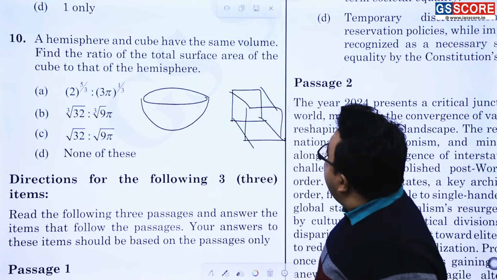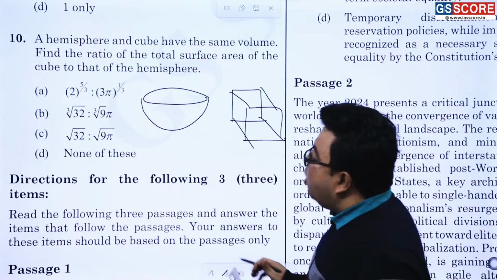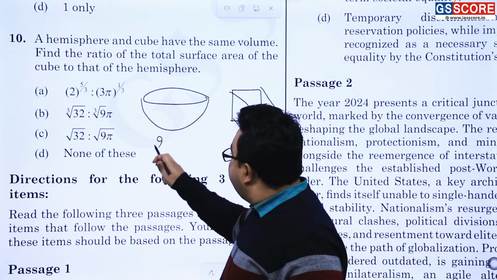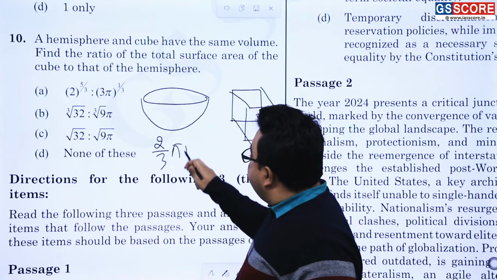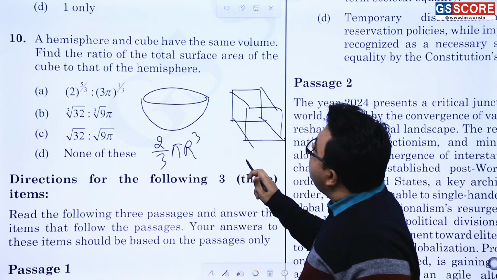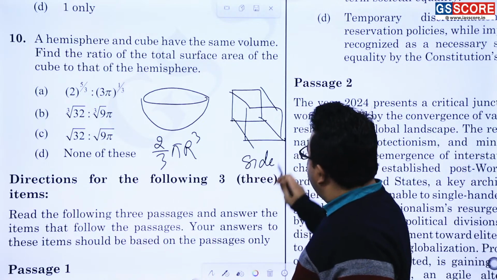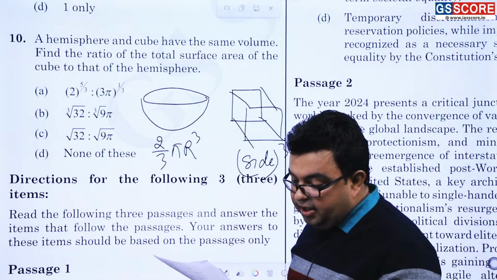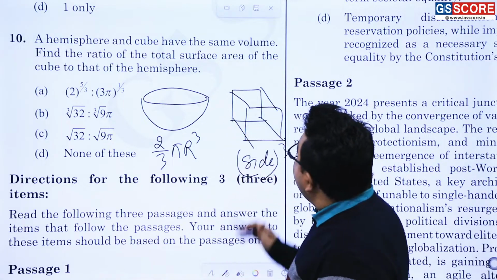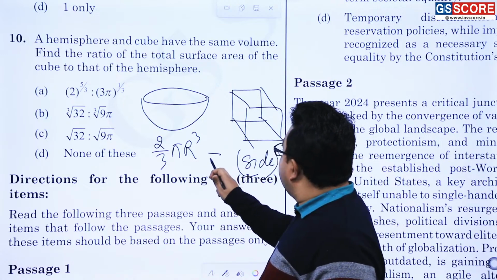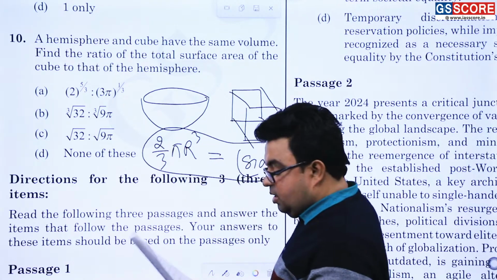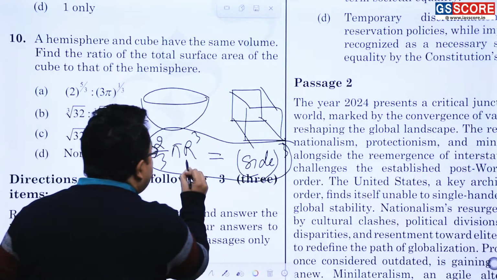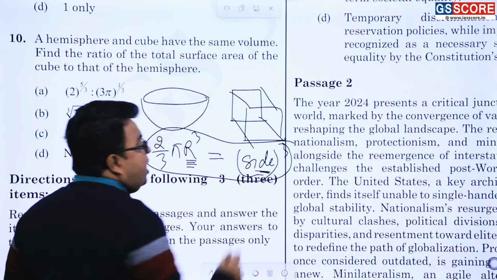Okay. Now find the ratio. These have the same volume. So first of all, what is the volume exactly? Volume is what? Here 2/3 pi r cube. Here volume is what? Side cube. This is the volume. Now if it is being said that a hemisphere and cube, because this is equal to this, it is already given. So if you are going to put this, then you are going to get a relation between this radius and this side. Am I correct or not?